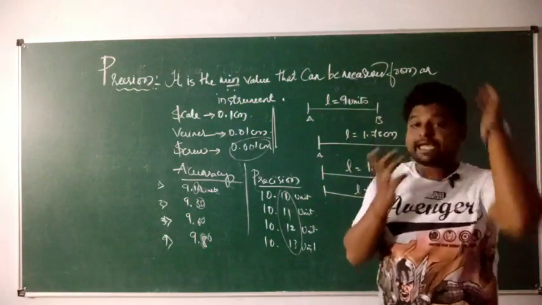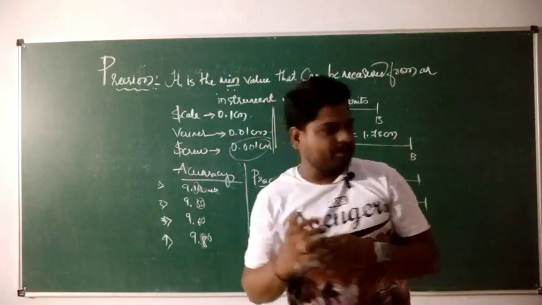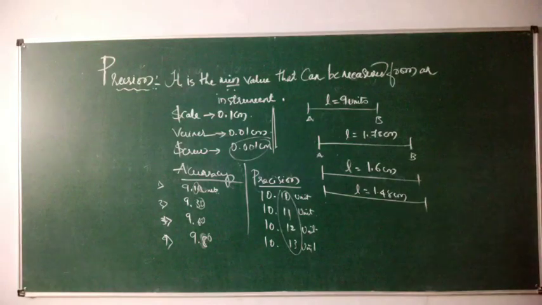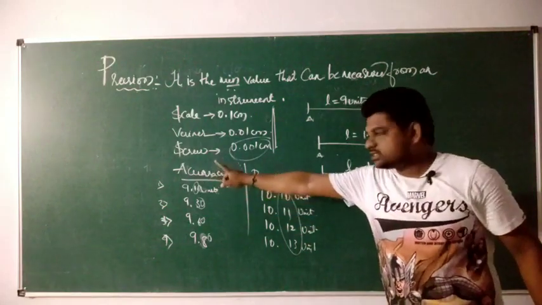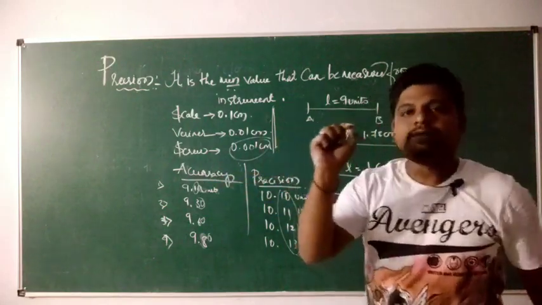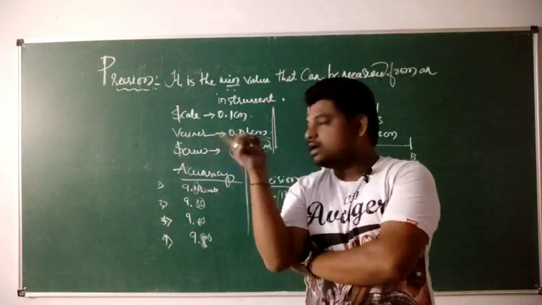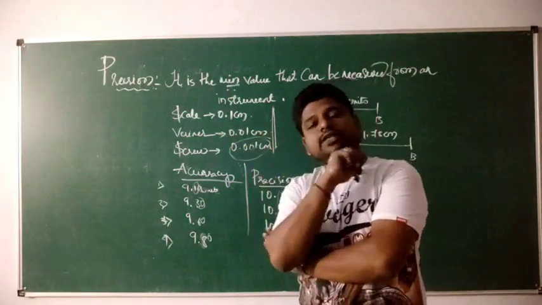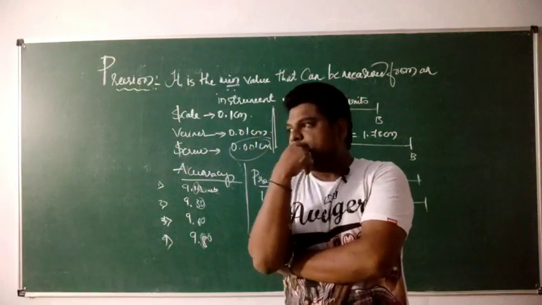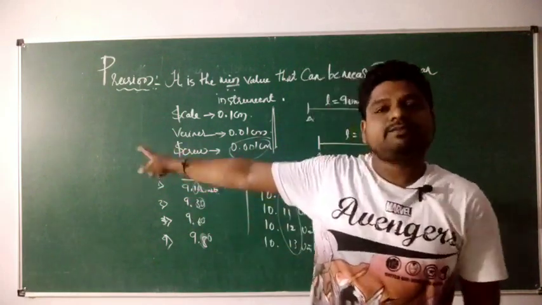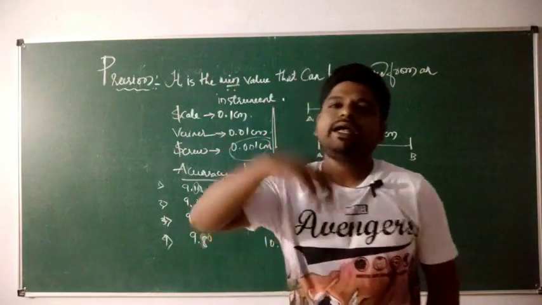What kind of a scale can I take? I may go with a meter scale. Fine, I will start measuring this length. Say for example, the true value of the length of the board is 288 centimeters, something like that, right? But when I start measuring this, I may end up with